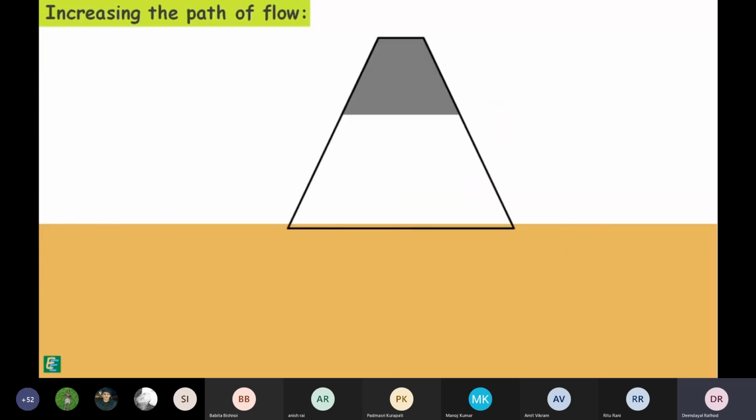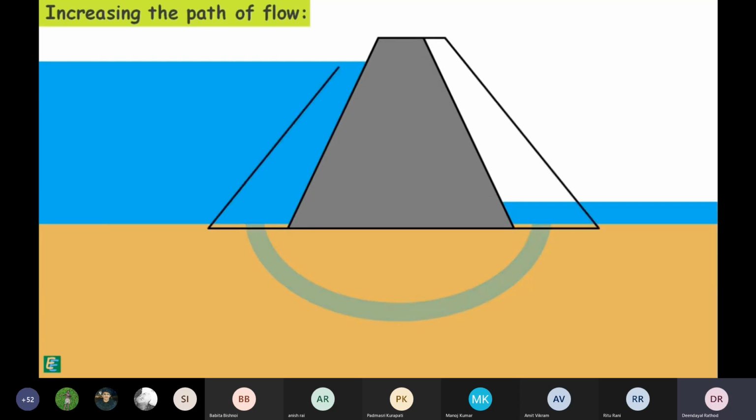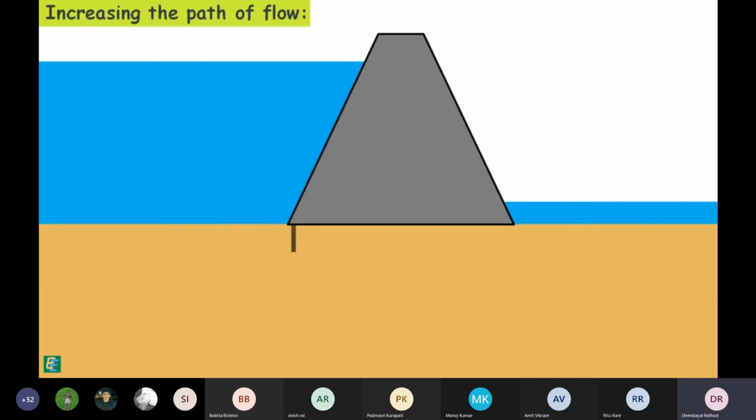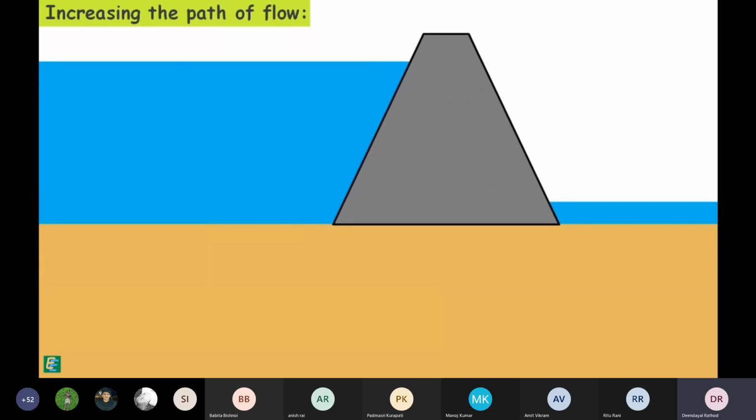There are few methods through which we can increase this flow path. First, we can increase the base width of the hydraulic structure, so water has to travel more to reach the downstream and length of the flow is increased. Second, we can provide vertical cut-off walls below the structure at upstream end. Thereby, water has to go below this wall to reach the downstream. Third, we can also provide an impervious blanket on the upstream.